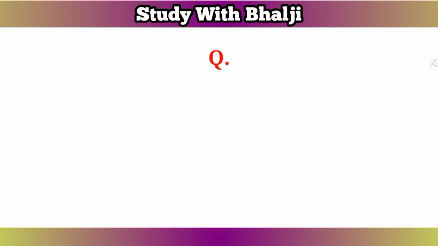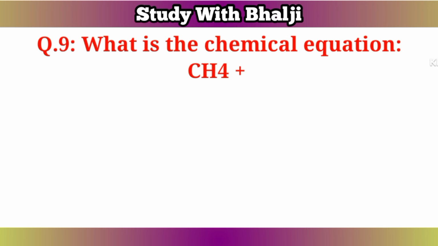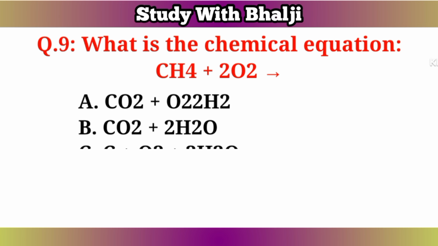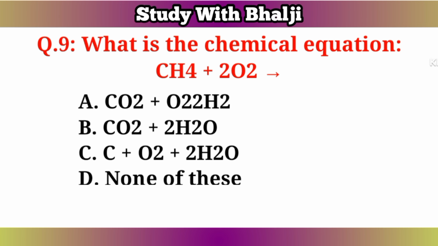Spectroscopy. Question number 9. What is the chemical equation CH4 plus 2O2 yields? A. CO2 plus O2 plus 2H2. B. CO2 plus 2H2O. C. C plus O2 plus 2H2O. D. None of these. The answer is B. CO2 plus 2H2O.